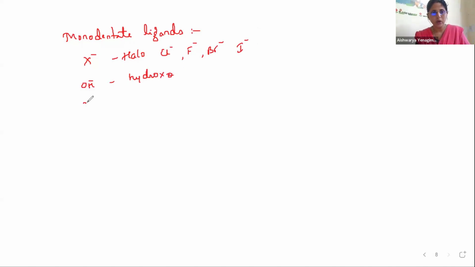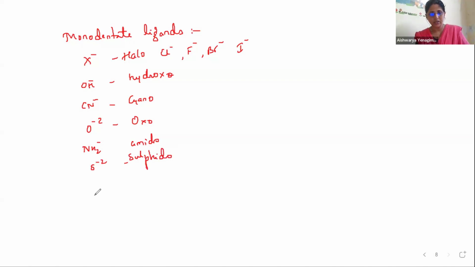You should know this. Then you have CN minus, which is called cyano. Then you have O minus 2, oxo. NH2 minus, amido. S minus 2, sulfido. So these are the different names. CNS minus is read as thiocyanato. Then we have O2 minus 2, which is different. O minus 2 is oxo. O2 minus 2 is peroxo.